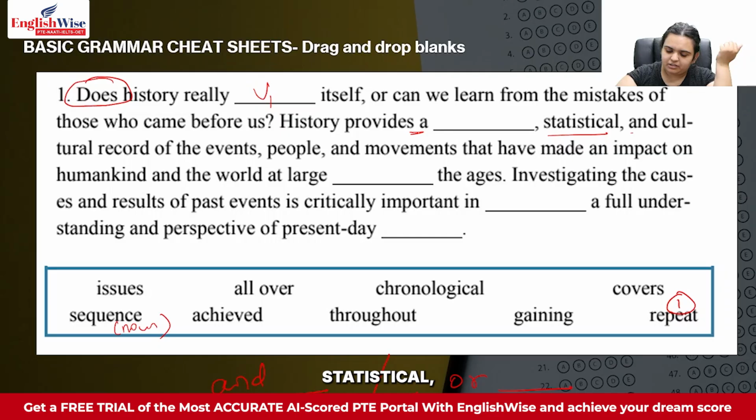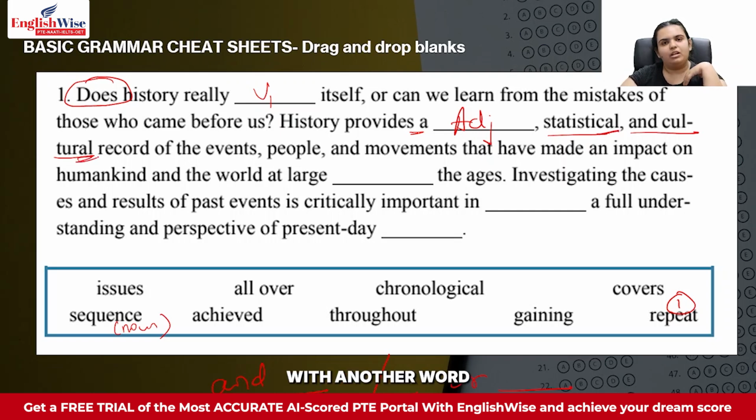Same way over here, statistical, cultural, all of these tell you that you will be having an adjective in this place. Again, as I said, the rule tells me that it is going to be the same type of word. So you see everything is ending with al over here. So I'll also go with another word which ends with al. So chronological is going to be my second answer.